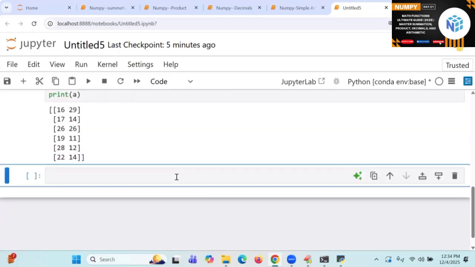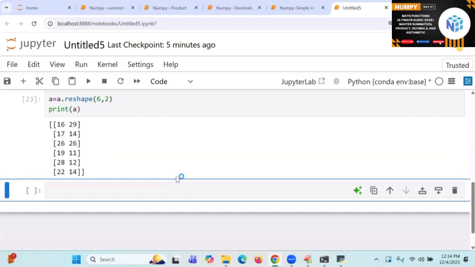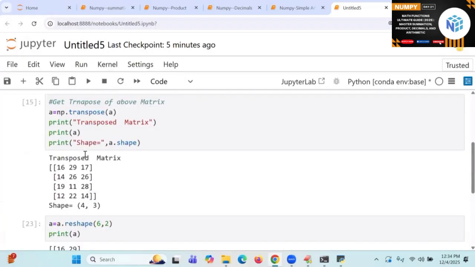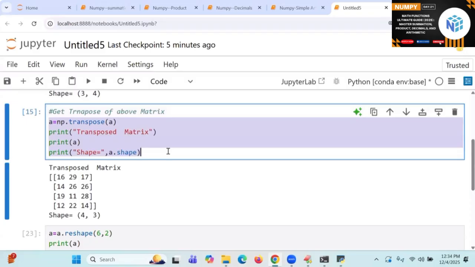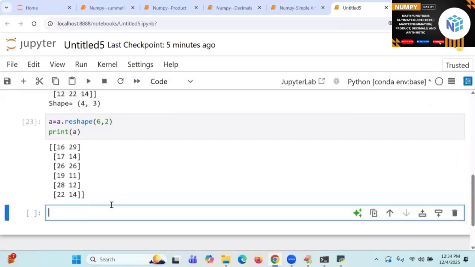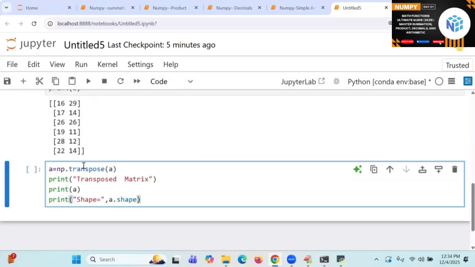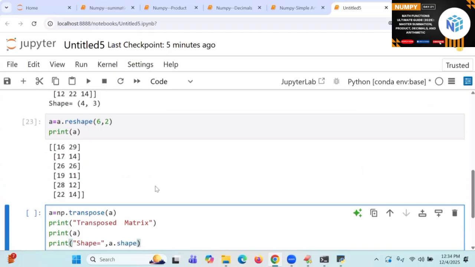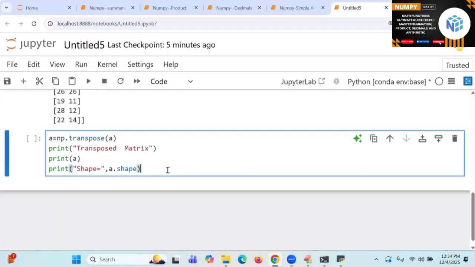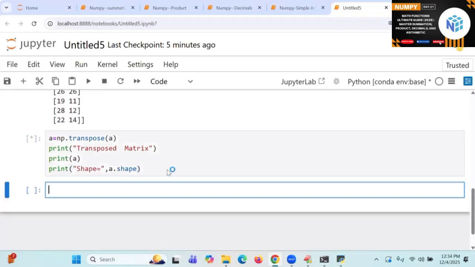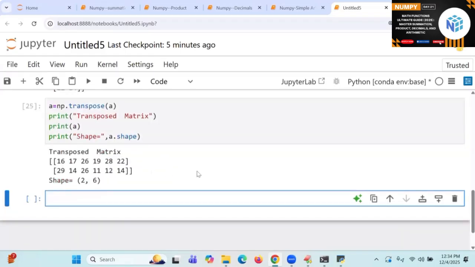Again, I want to get the transpose. What should I do? This I need to go like this. How do you do that? A dot transpose. 6 rows will become 6 columns, and 2 rows will become 2 columns. So this is the one part, that is one function called transpose.